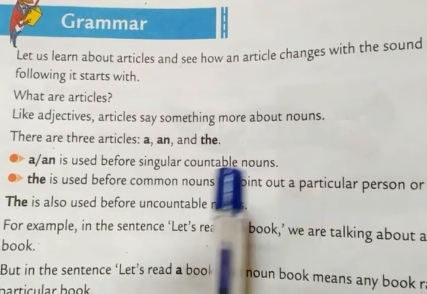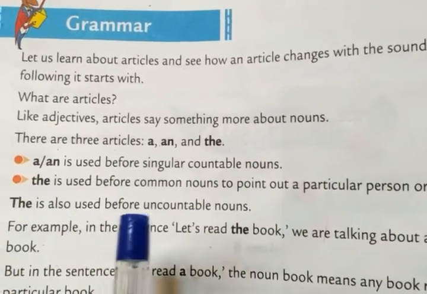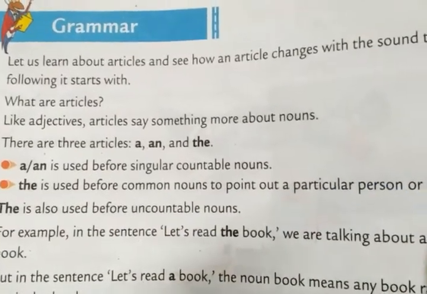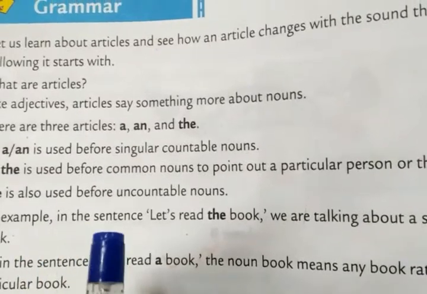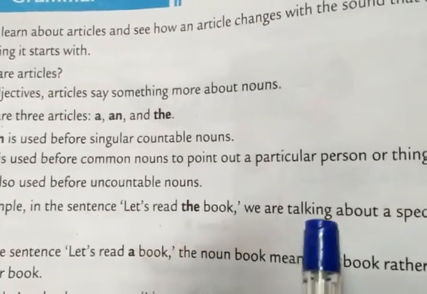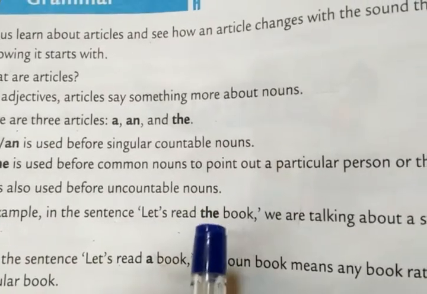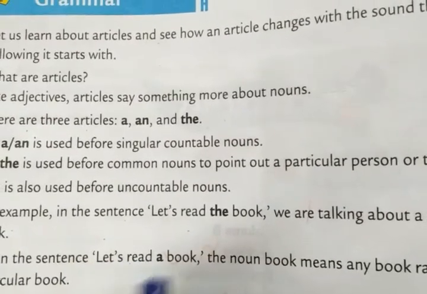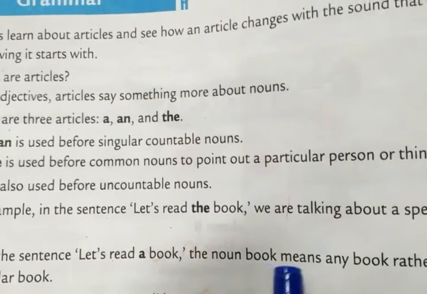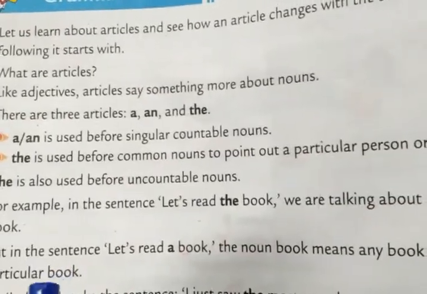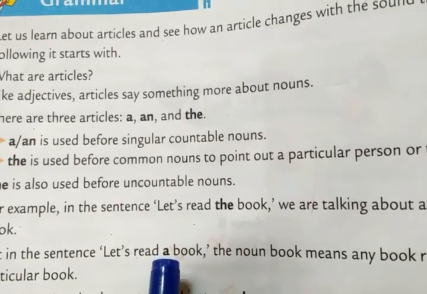A is used before countable nouns, and the is also used before uncountable nouns or a particular person or thing. For example, in the sentence, "Let's read the book," we are talking about a specific and particular book, so we use the. But in this sentence, "Let's read a book," the noun book means any book rather than a specific or particular book, so we use a.